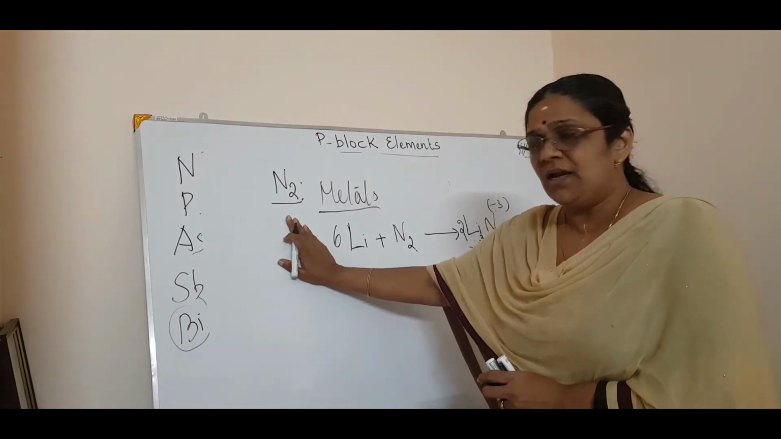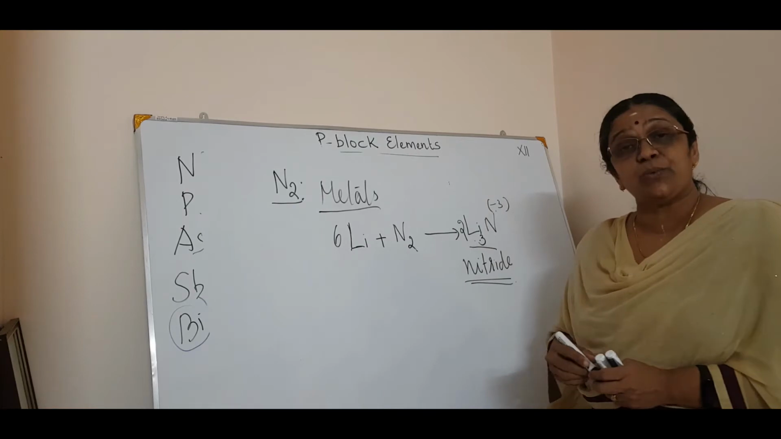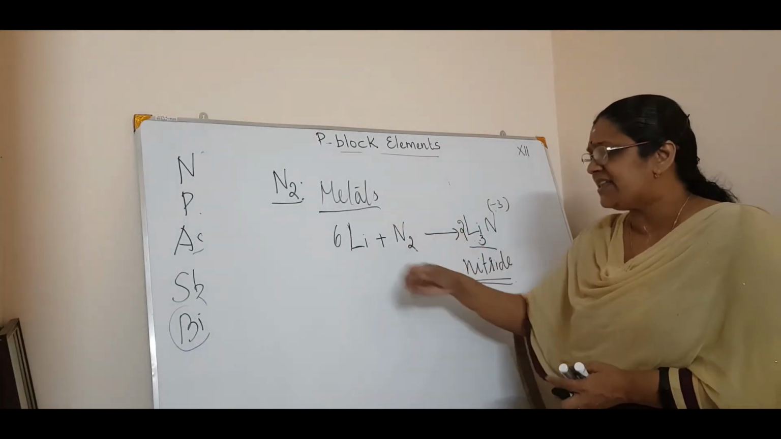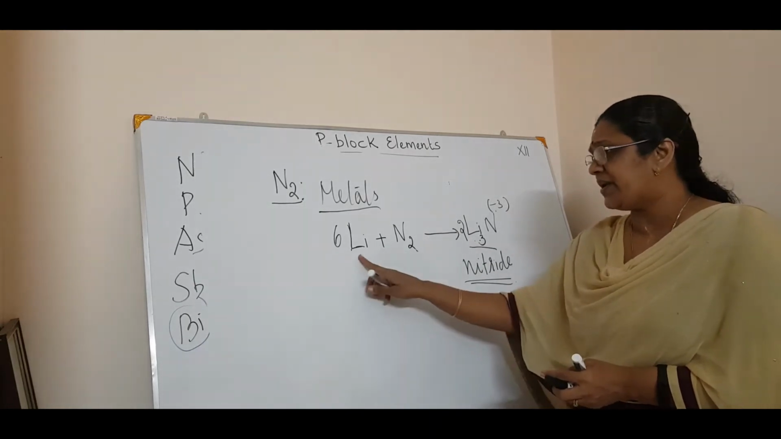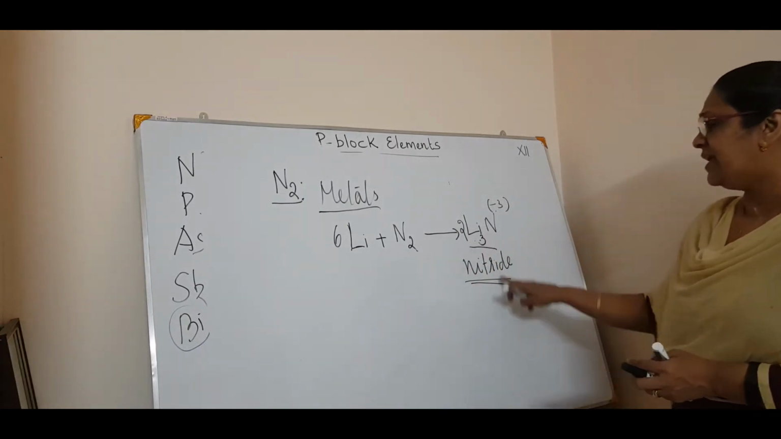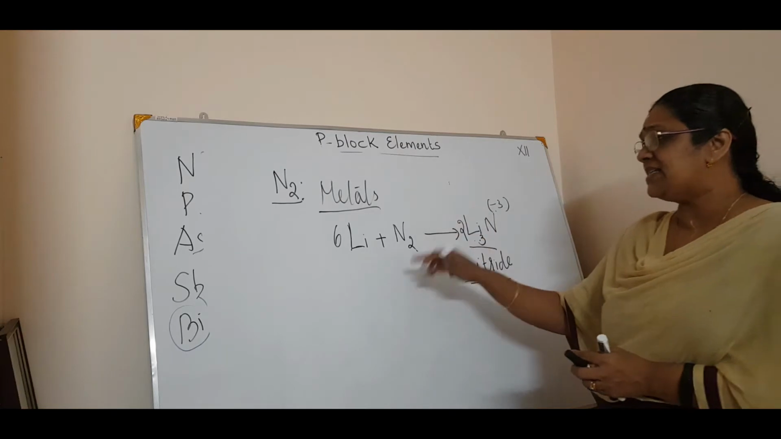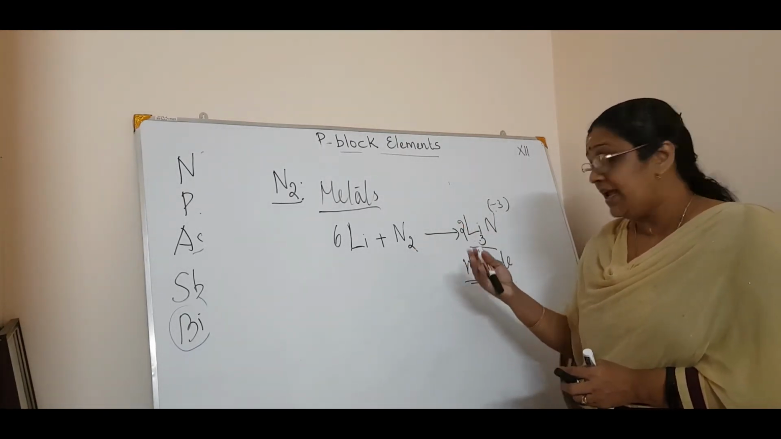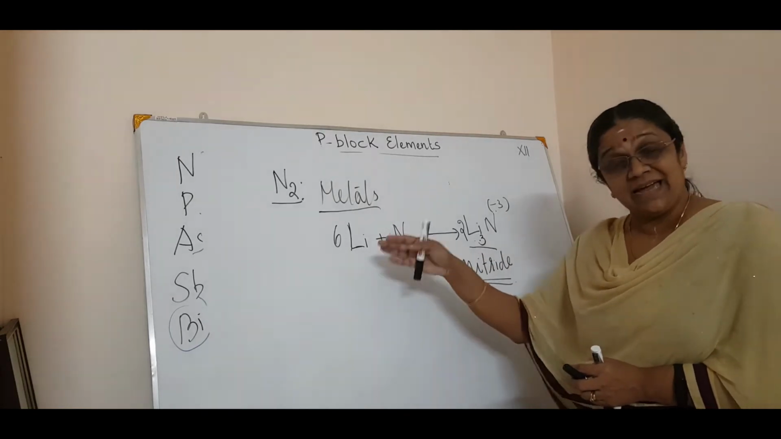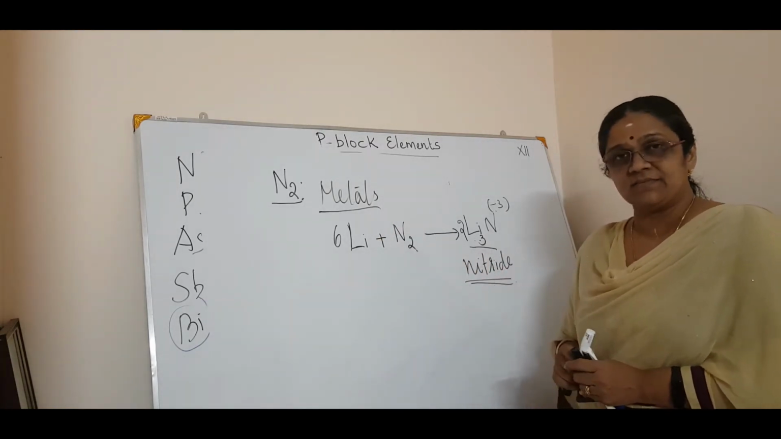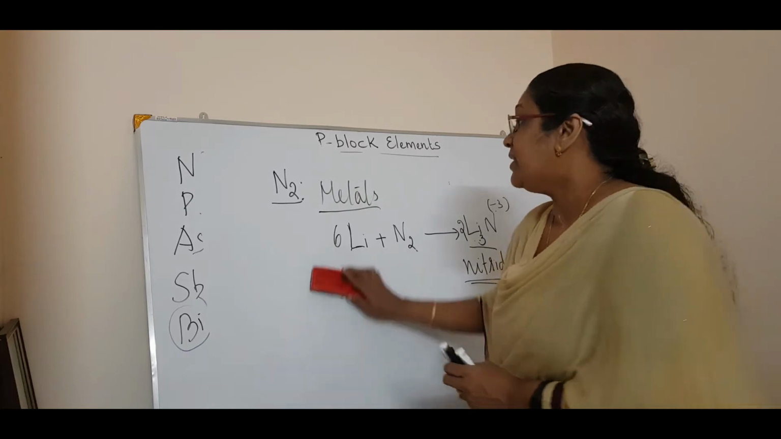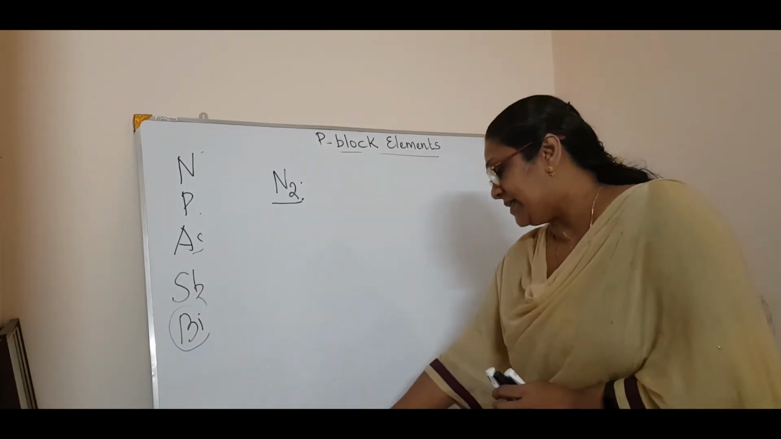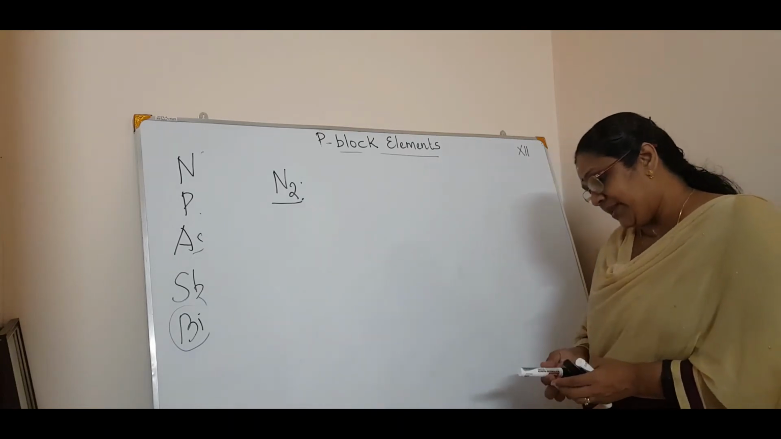Got it? Simple. Now the second reaction is the reaction with non-metals. Only one reaction you have to study with metals. Any other metal, sodium: you can write Na plus N2 giving Na3N. Balance it, and you will get sodium nitride. Generally nitrides are formed by the direct combination of metals. Now we will see how nitrogen reacts with the non-metals.